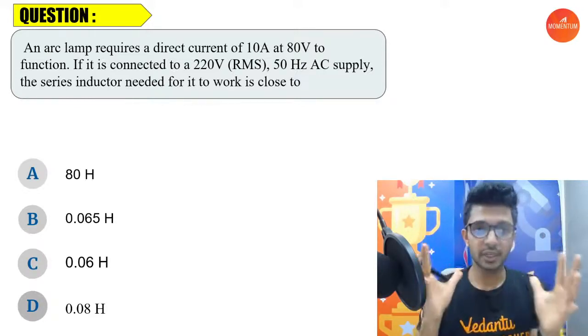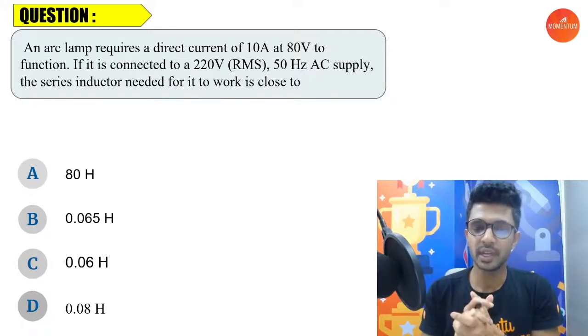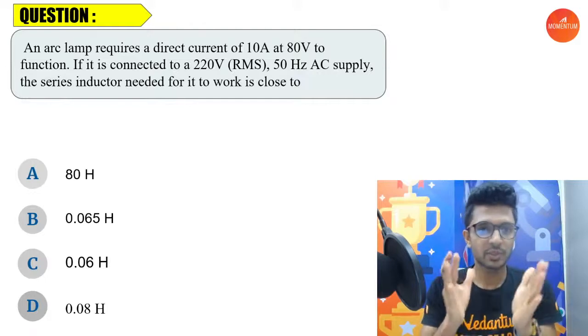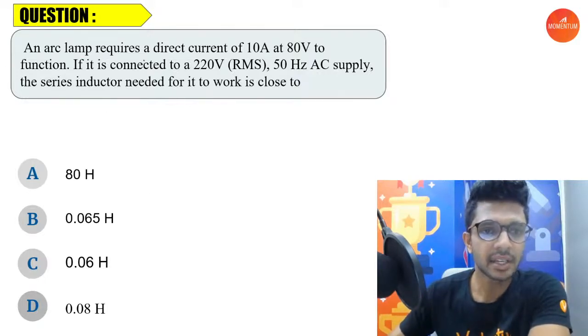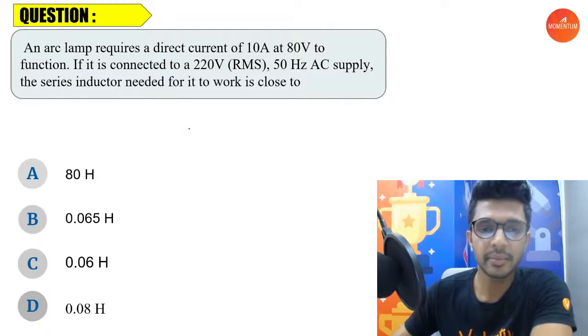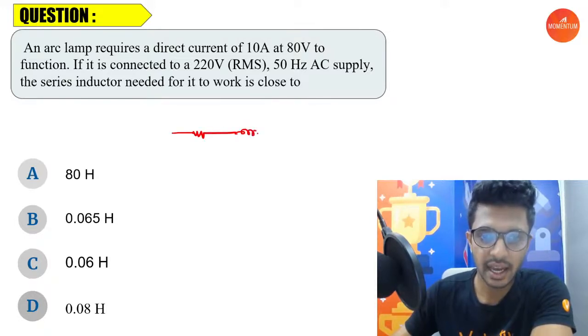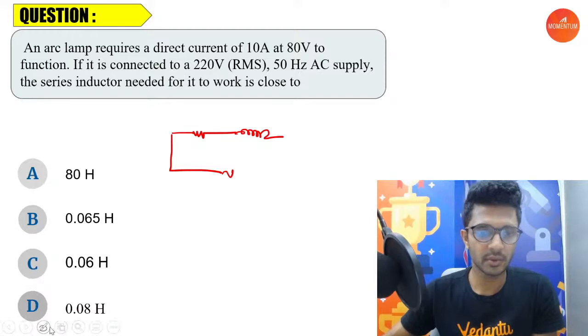So this is a very huge problem. So you have to listen to me for each and every step, then only you'll be understanding. So I hope everyone is with me. So here we go with a question. An arc lamp requires a direct current of 10 ampere at 80 volt, right? Which means here a lamp is considered to be the one which is having a resistor and an inductor in the circuit, where we are providing initially, what are we providing?